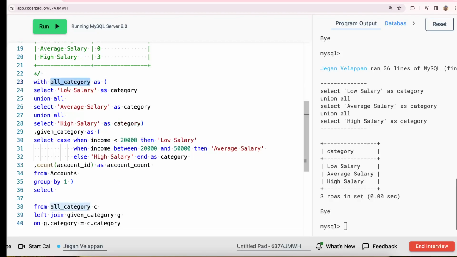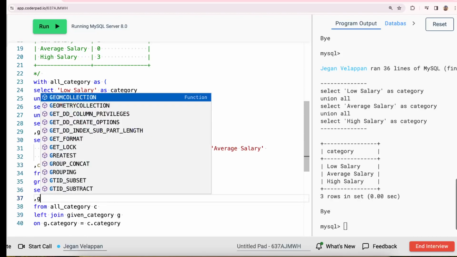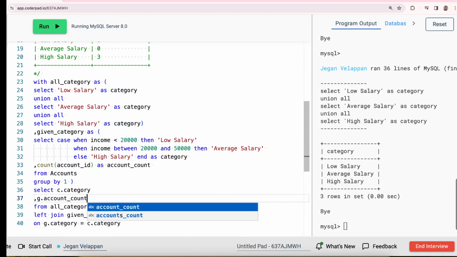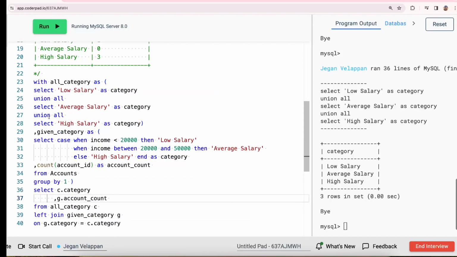The all category will have all the 3 categories, and it's going to be left joined with this category. Now I'm going to say C dot category, and then I have to bring in the account count, so that is in the given category, G dot account count. We are not doing any aggregation, so we don't have to bring group by.